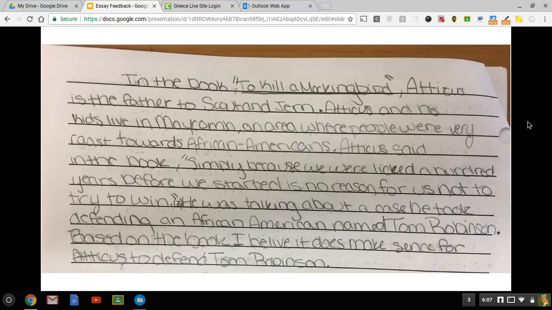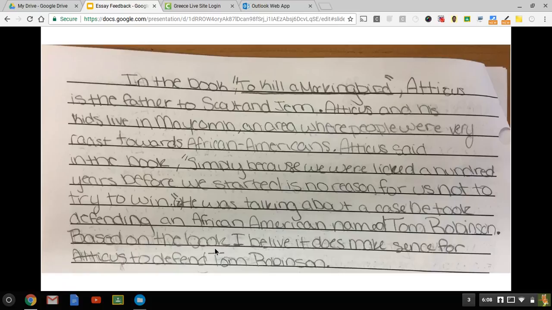So in this one, it's a little bit different, but it still gives me title and author. And then what it does differently is right here, it goes into a little summary. So Atticus and his kids live in Maycomb, an area where people are very racist towards African Americans. And then it uses the quote from the prompt to tell us about the case. And it doesn't give us reasons, but at the end, it makes it very clear that it does make sense for Atticus to defend Tom Robinson. So this one's a little different, but still a great paragraph.